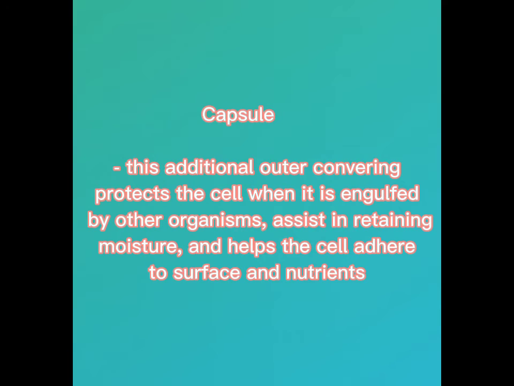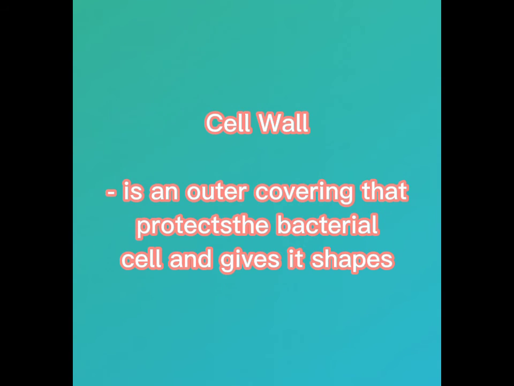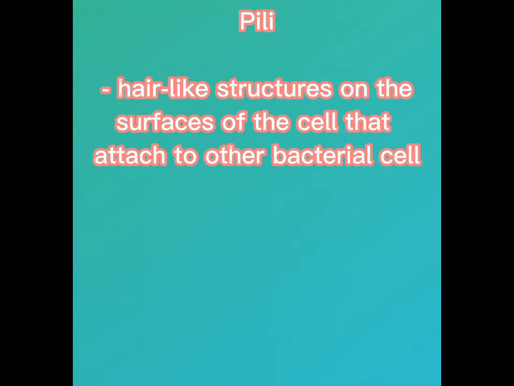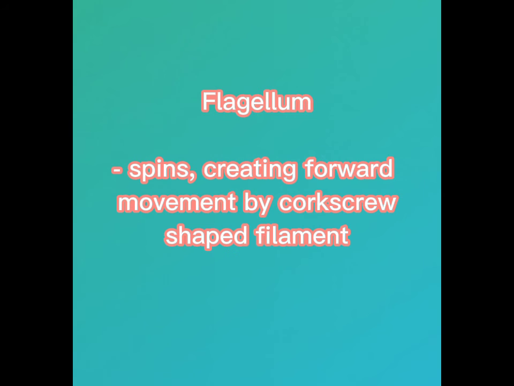Capsule: this additional outer covering protects the cell when it is engulfed by other organisms, assists in retaining moisture, and helps the cell adhere to surfaces and nutrients. Cell wall is an outer covering that protects the bacterial cell and gives it shape. Pili are hair-like structures on the surface of the cell that attach to other bacterial cells.